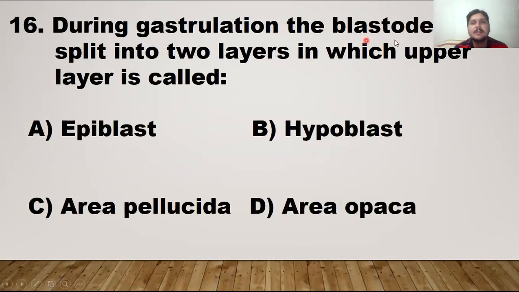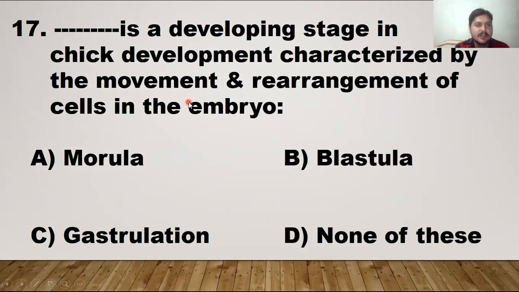During gastrulation, the blastoderm splits into two layers, in which the upper layer is called. They are split into two layers. The upper one is epiblast and the lower one is the hypoblast. So the right answer is alpha. That means epiblast is the upper layer during the gastrulation.